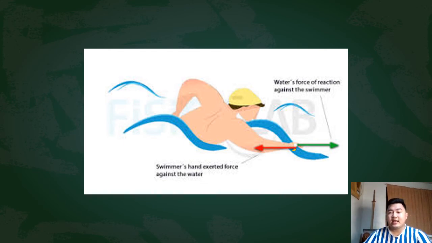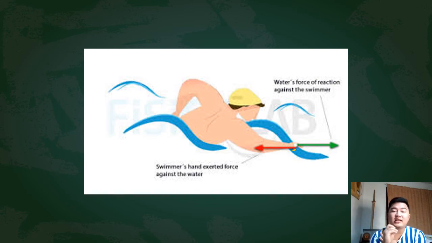Why? Let's take a look at this example. You have here a swimmer. The swimmer exerts a force on the water. That is the action. The reaction force is exerted on the swimmer. So they are not acting on the same object.